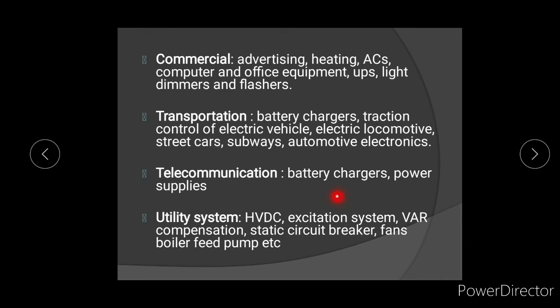Next, excitation systems. Synchronous motors and generators require excitation, so in that application we use power electronic devices. Then VAR compensation. VAR compensation means reactive power compensation. And also circuit breakers and boilers.